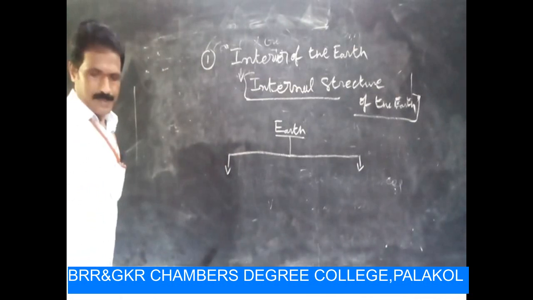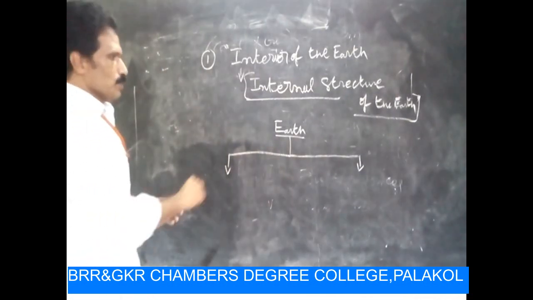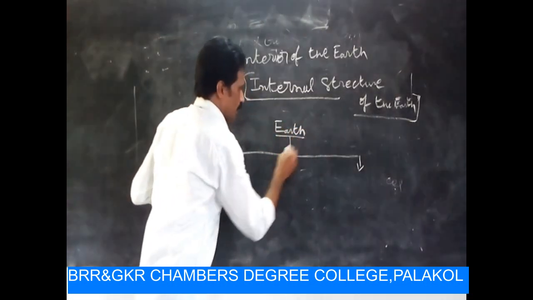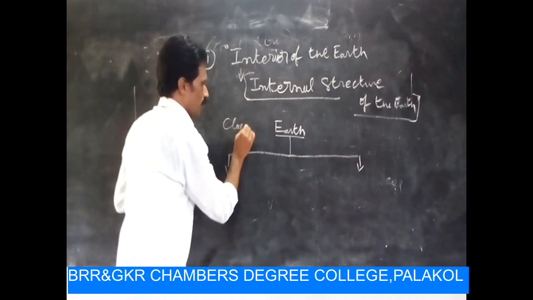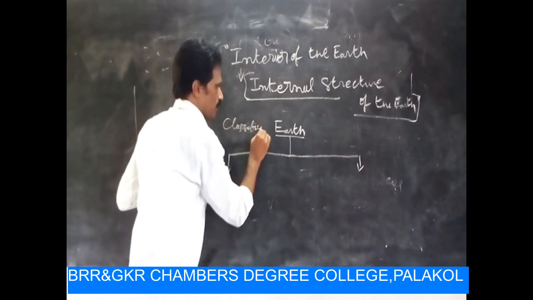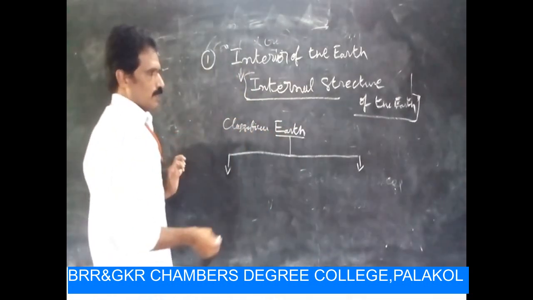Okay, right. Next we go to the classification of Earth in two ways.